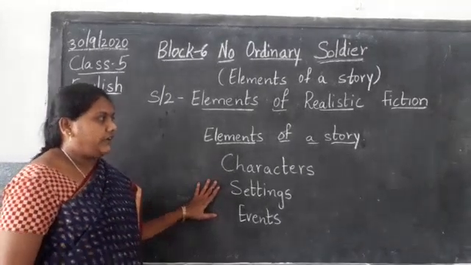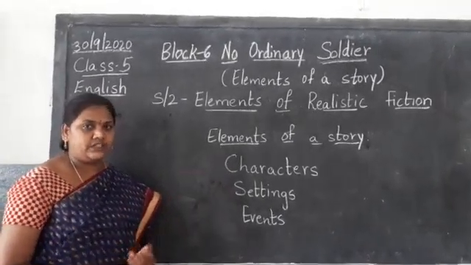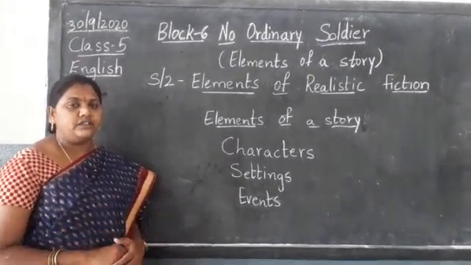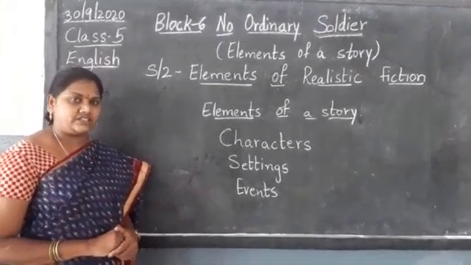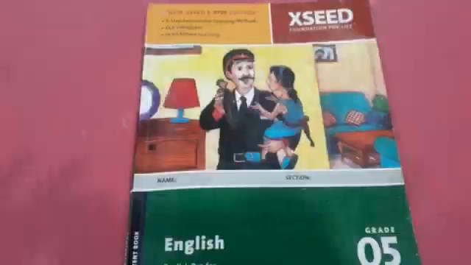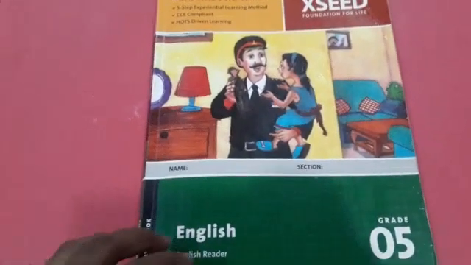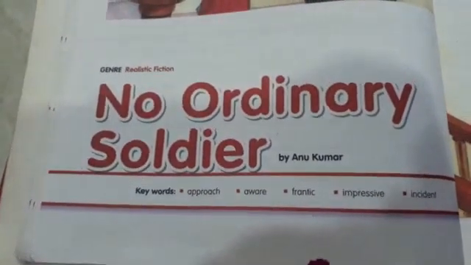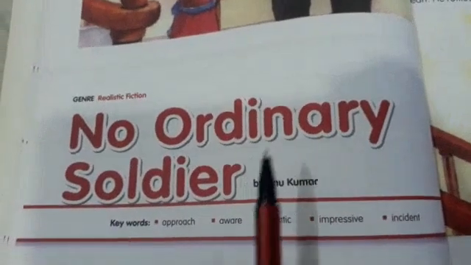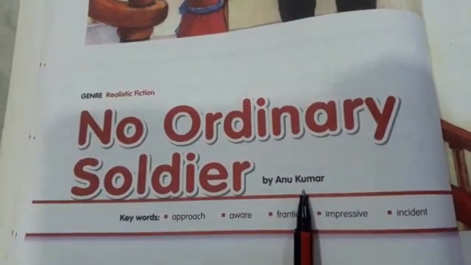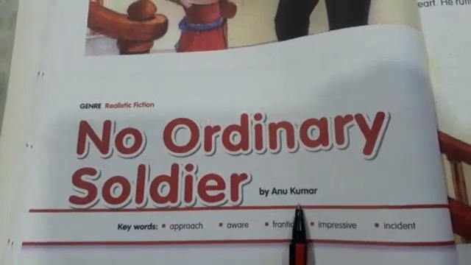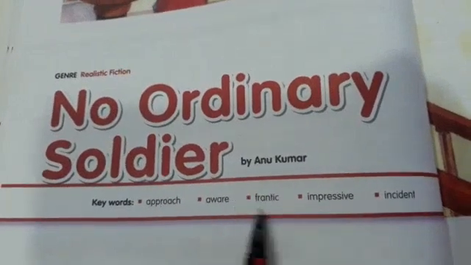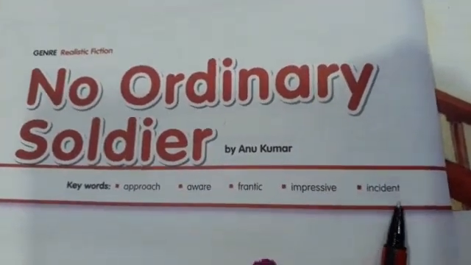Today I am going to read the lesson, explain you the lesson. After that we are going to connect the story with our real life. That is what is connection. Open your reader, children. Block number 6. No Ordinary Soldier. Who is the author of this story? Anu Kumar. And these are the keywords: approach, aware, frantic, impressive, incident.